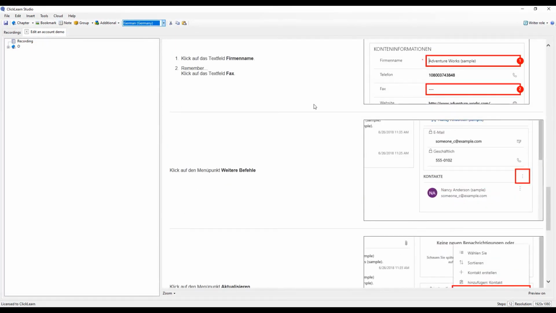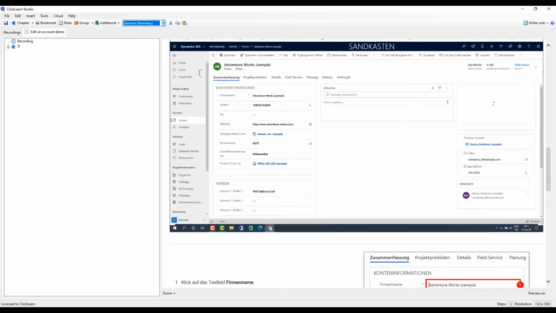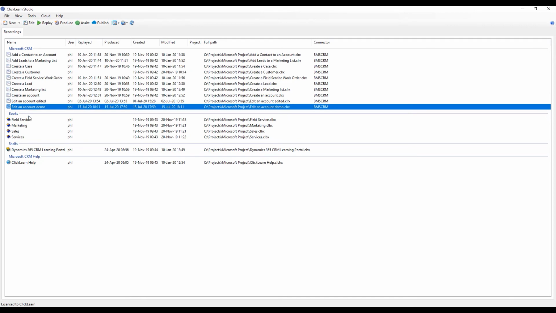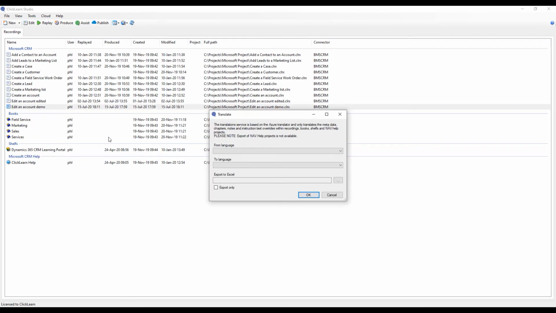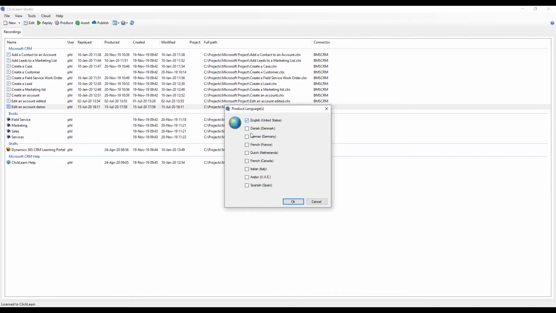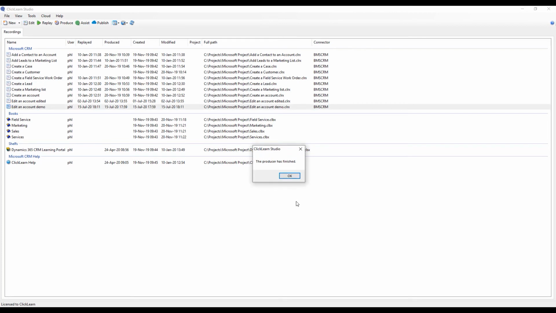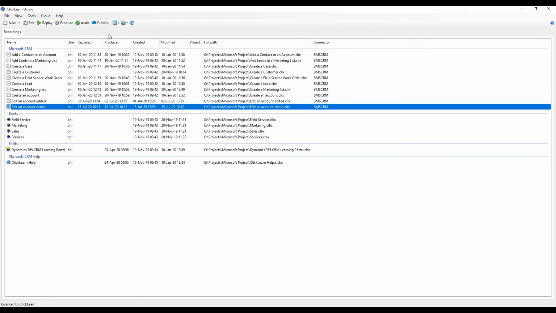Now the part that I put in manually, they are still going to be in English, so those I need to translate myself, or I can rely on the built-in Azure translation services, have this translated from English and into German, click OK, hit produce, and ClickLearn will now create the 7 different formats according to the update that I did in the editor in 2 different versions, one in German and one in English. And in this short amount of time, ClickLearn has now performed this for me.